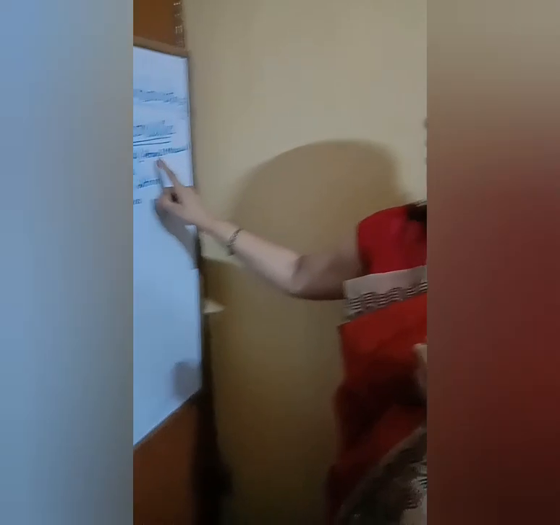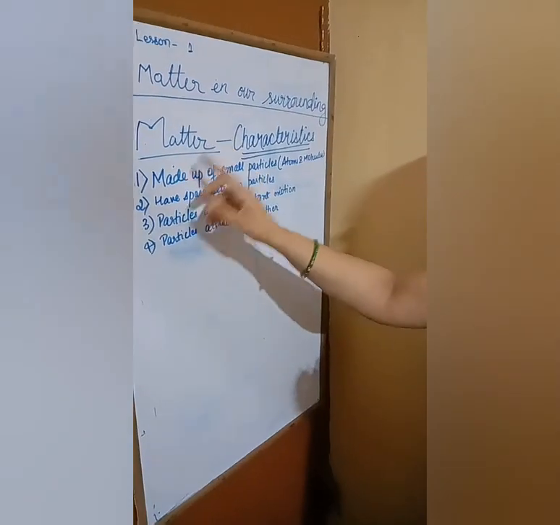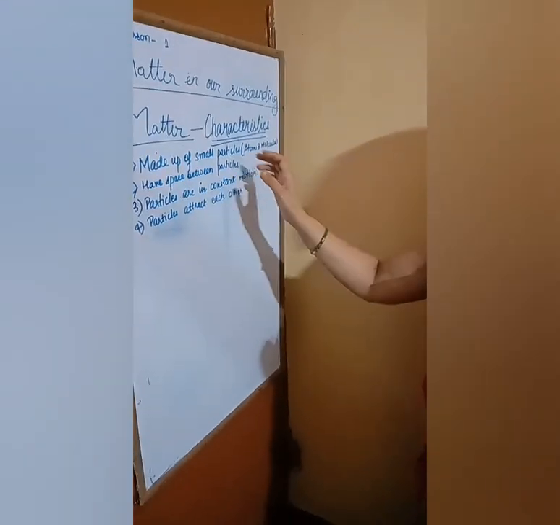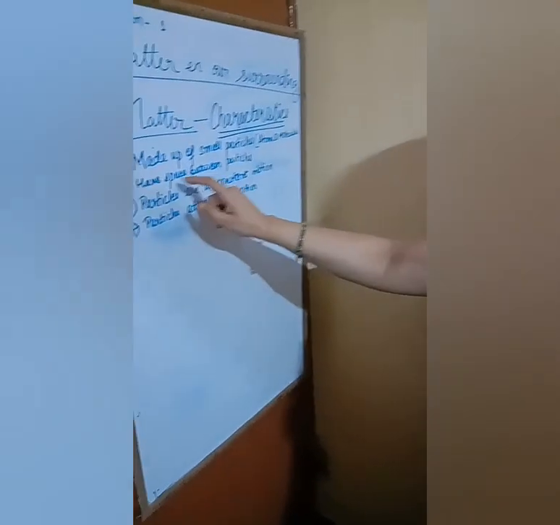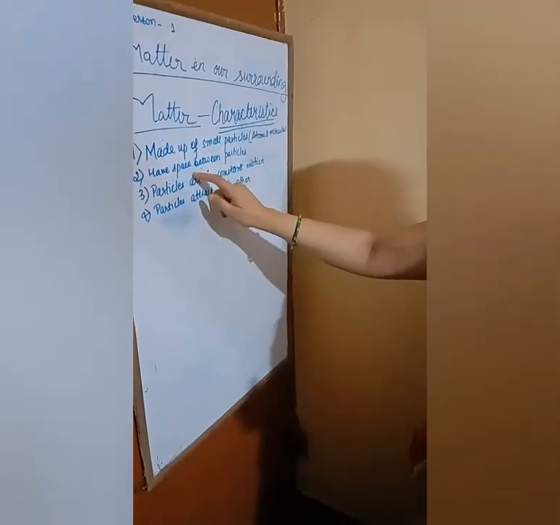This is the smallest particle, and we call it an atom or molecule. Second, all the particles of matter have space between them. When we take a glass of water, add one or two spoons of sugar and stir it, the level of water does not increase. So where did the sugar go? It settled down between the spaces of the water particles. This shows that particles of matter have space between them.